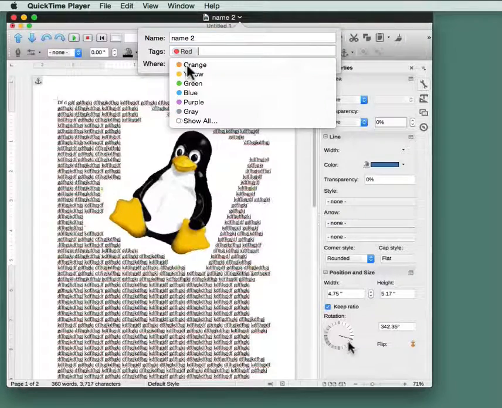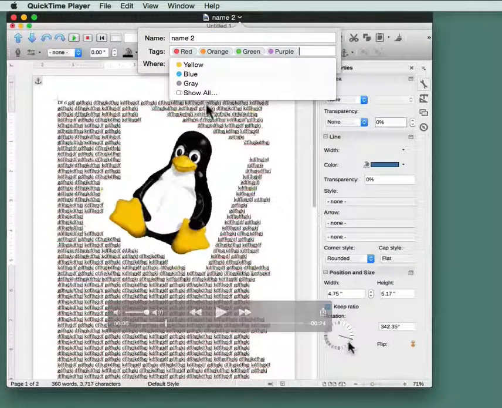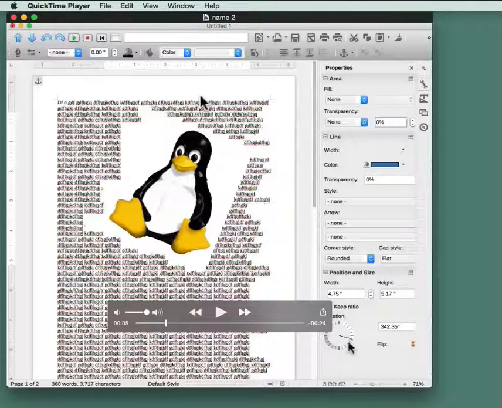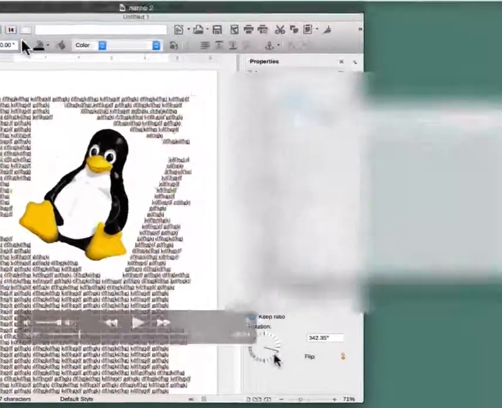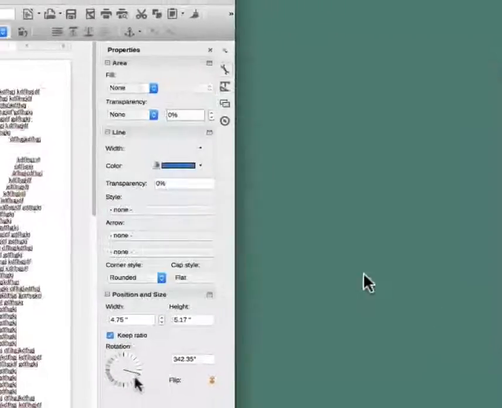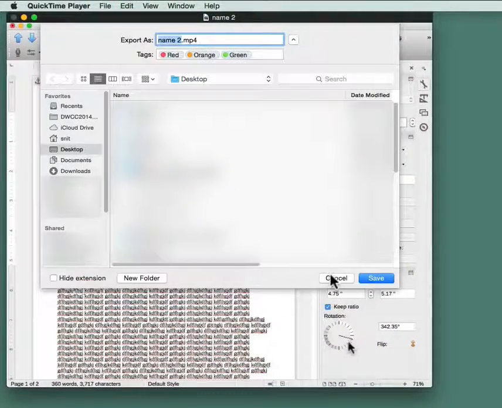I can give it multiple tags if I want to. I could give it other names if I wanted to instead of just those right there. I just use the default names mostly. I'll use the red to say I'm done with something. So that's different than the file open dialog, which is what you were saying. And it's different than the save dialog, which would allow me to save a different copy.